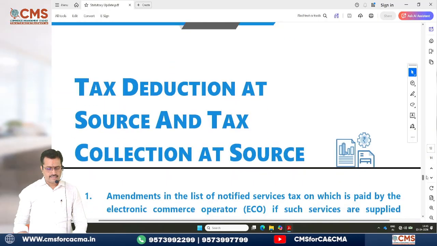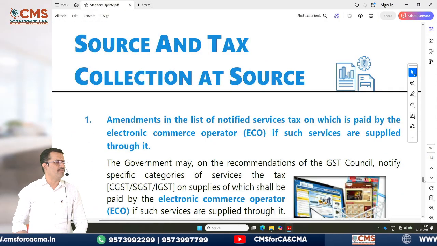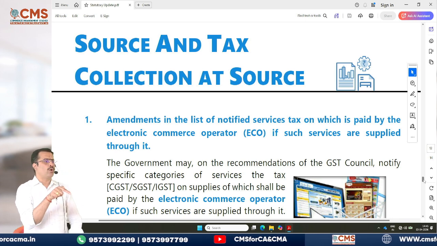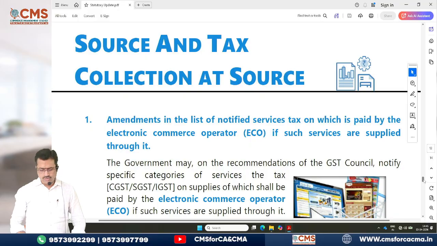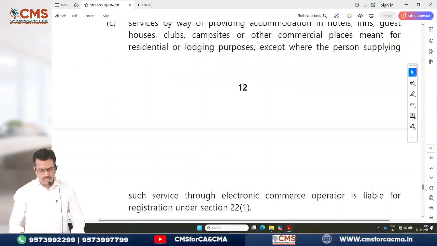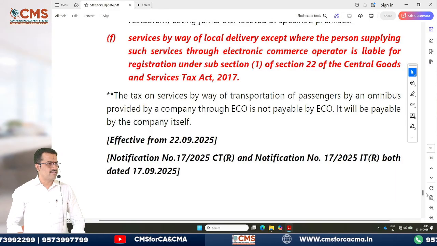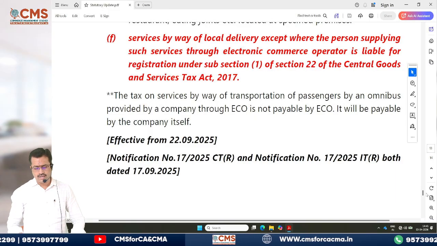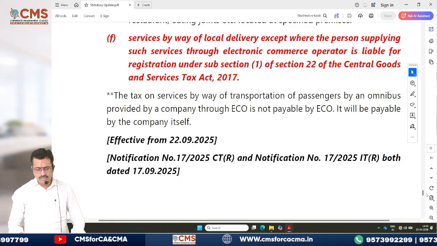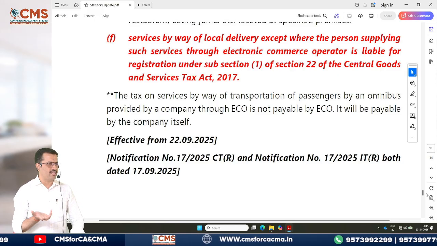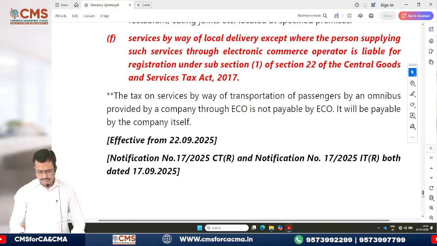Next. Yes. TDS and TCS, there is an amendment. Again, the amendment has come because there is a change in the notified list of services provided by the e-commerce operator. For that only the amendment has come. You need not worry. See here, again they have given it in red, same thing only. Service of local delivery except where the person supplying such services through the e-commerce operator is liable, same thing only. They are saying it again and again. We need not repeat the points.